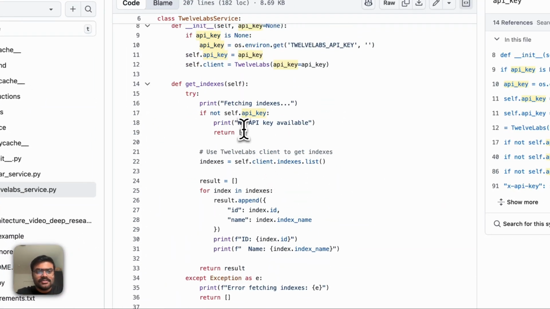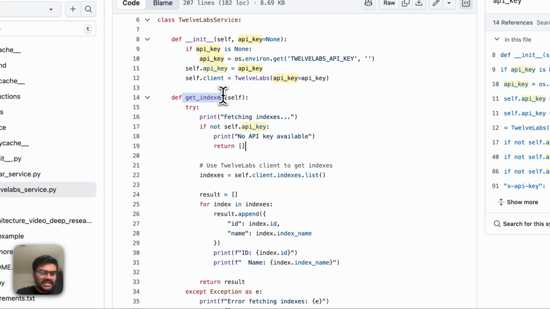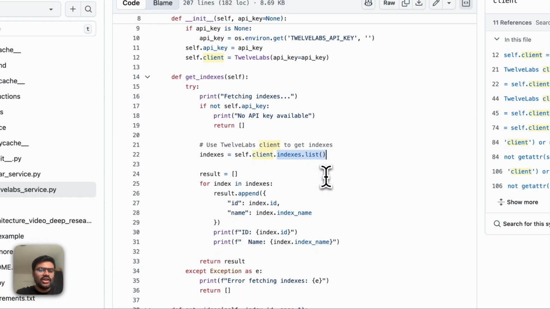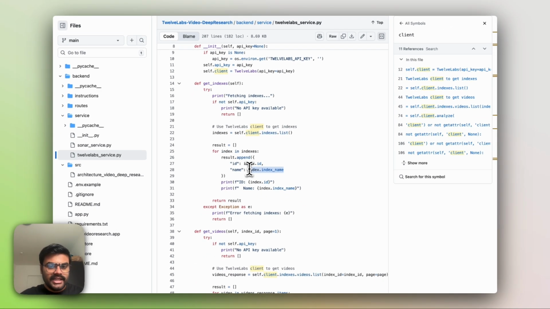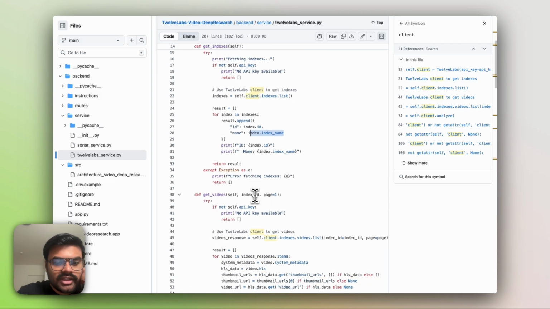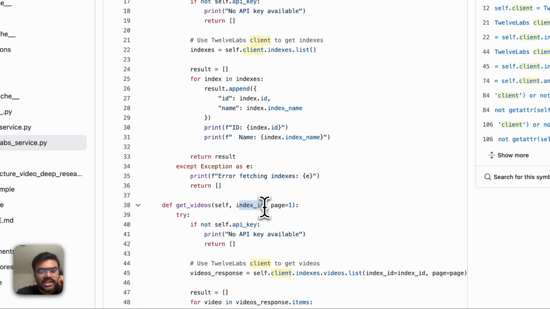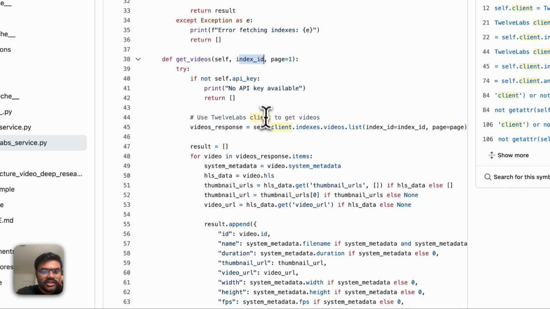So now let's see get indexes. I just need to use one line, self.client for the initialized client, and then indexes.list, and I get all the indexes as an index ID and the index name. That's why you see in the drop down the index name, and the index ID is being used further to get the list of videos. So here you can see the list of videos.